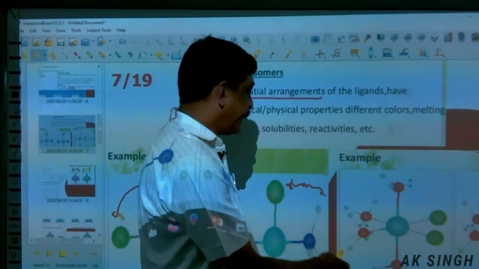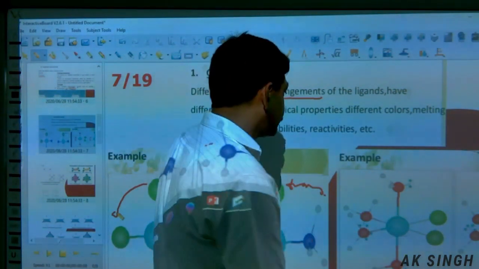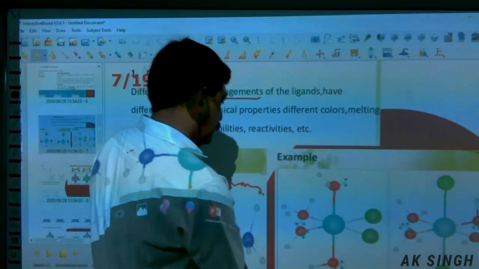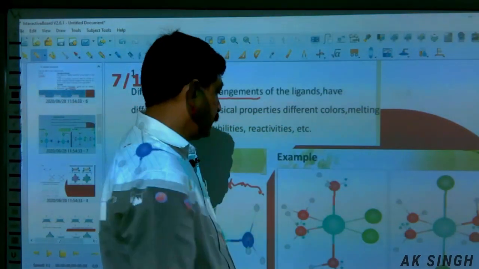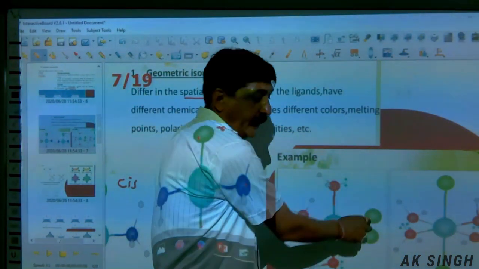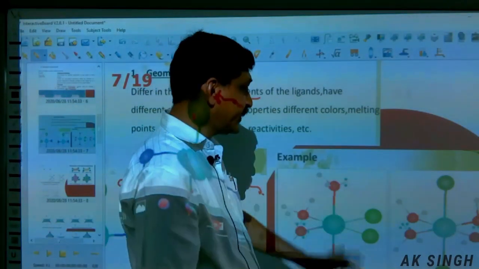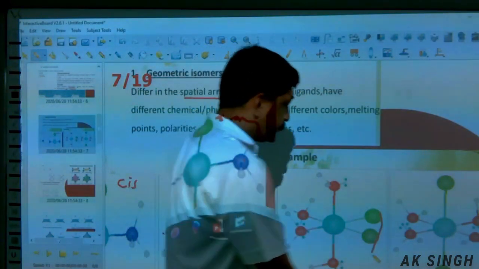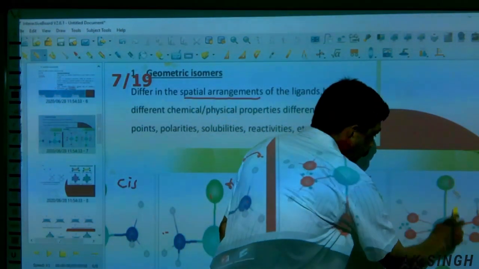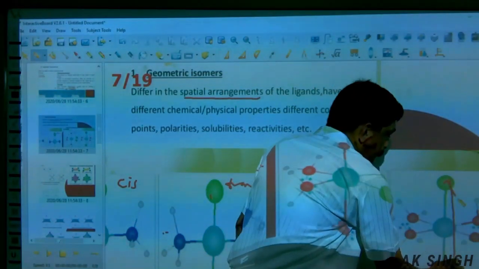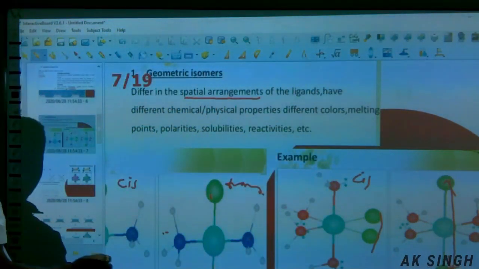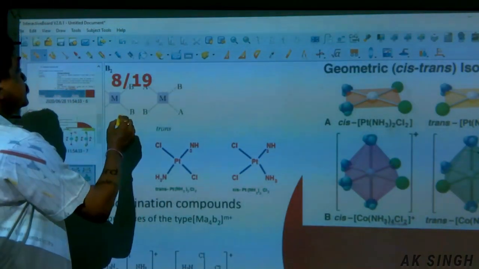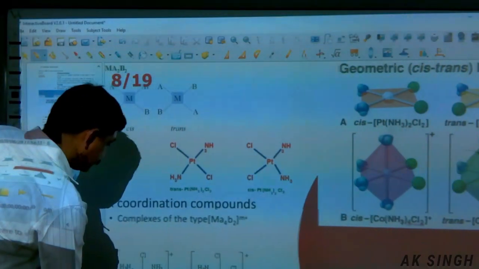Let us see this in an octahedral complex. This is the example. So 1, 2, 3, 4, 5, 6. For octahedral, there should be 6 ligands. So this is the isomer. So what is happening? Same side is cis, and opposite side becomes trans.